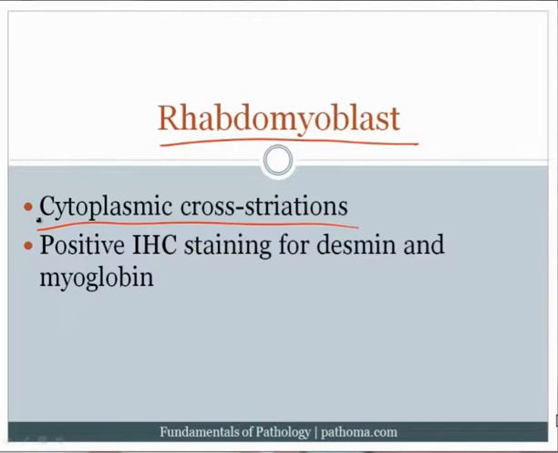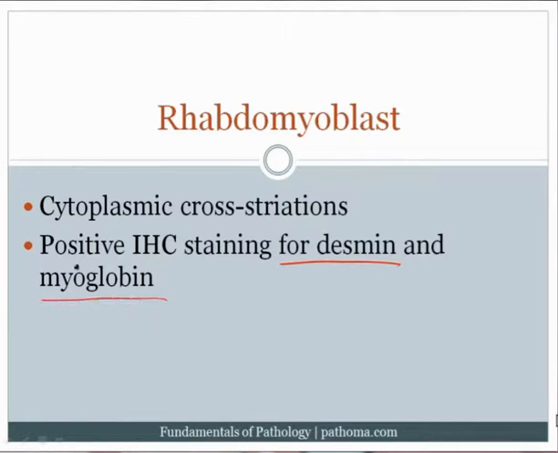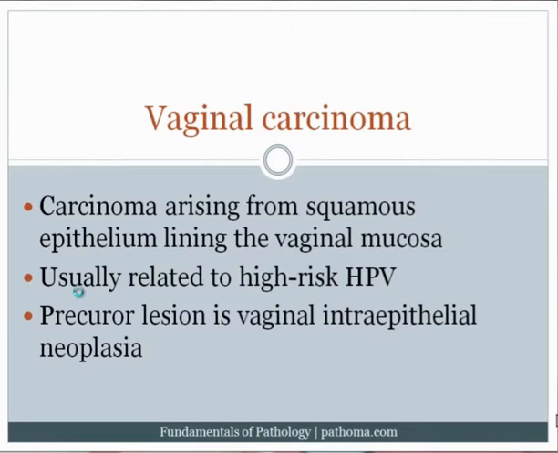What tumor is it? Another way to play the game would be to say that a patient has this mass, a biopsy is performed, and the cells are positive for desmin and myoglobin. Remember that desmin is an intermediate filament that would be present in muscle cells. And so the presence of desmin indicates that you're dealing with a muscle cell. And then myoglobin would indicate that you're dealing with a rhabdomyoblast. So basically, the other way to play the game would be for examiners to say that there's this mass, a biopsy is performed, the cells are desmin positive and perhaps myoglobin positive. And again, you'd think about embryonal rhabdomyosarcoma.